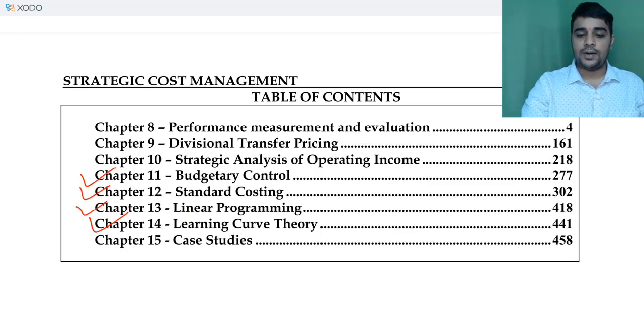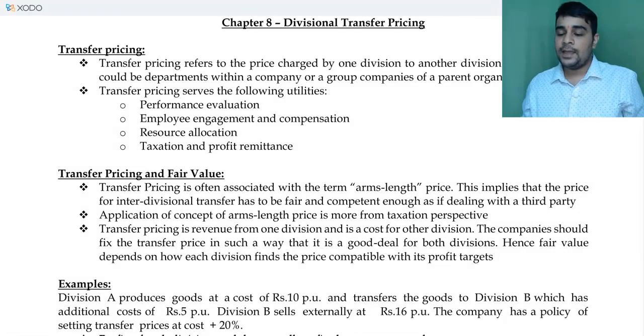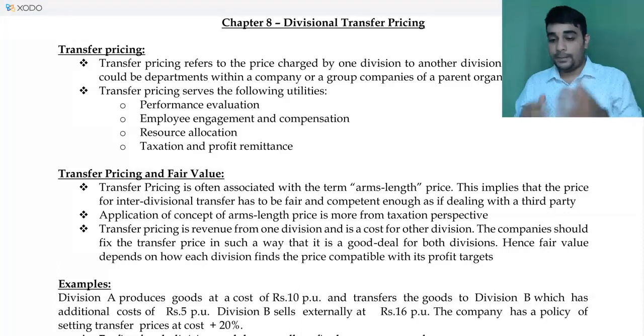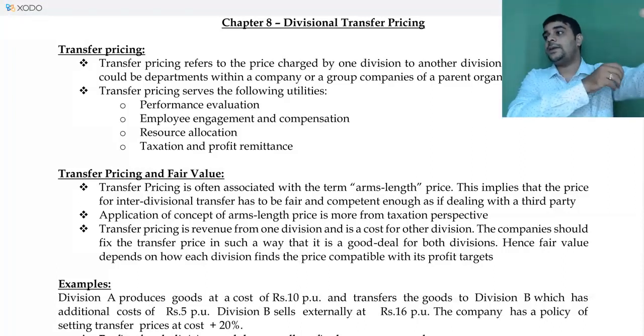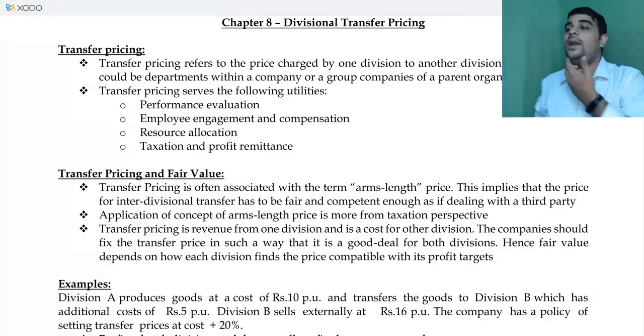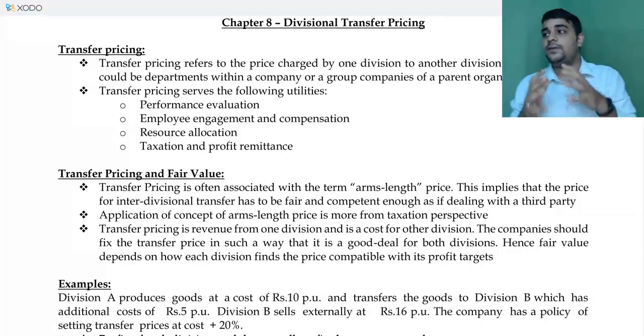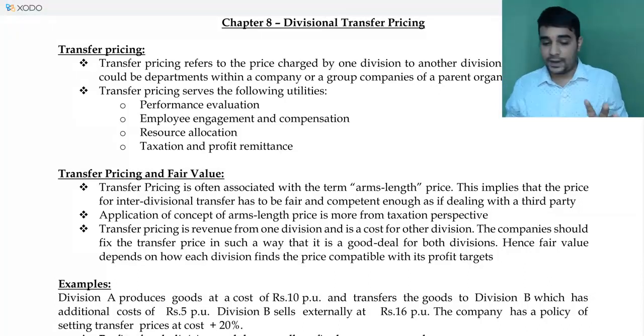I'm going to start with an area called transfer pricing. Again, this is an area which has more problem solving, lesser of theory angle, but in the recent exam a 10-mark theory question came. Even from this chapter. There was only one area which was theory based, but even from this chapter a theory based question came. First let me give a broad overview of transfer pricing.